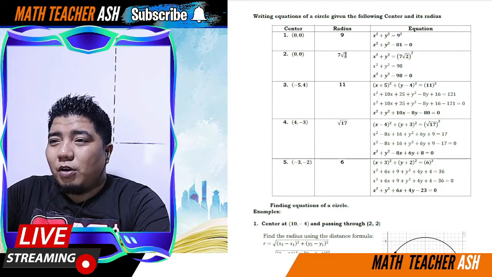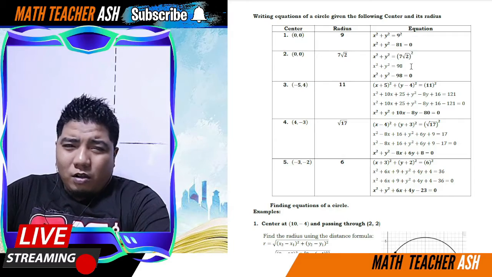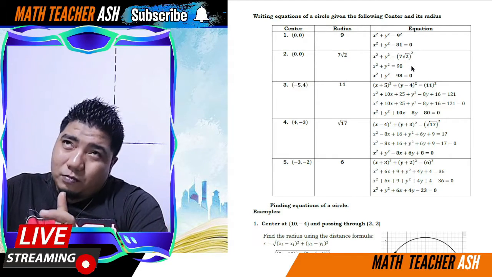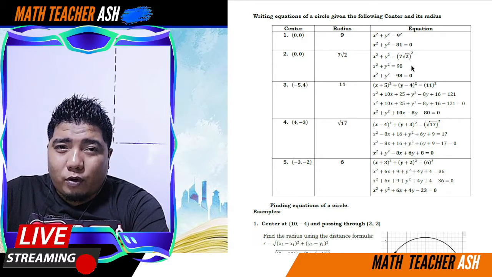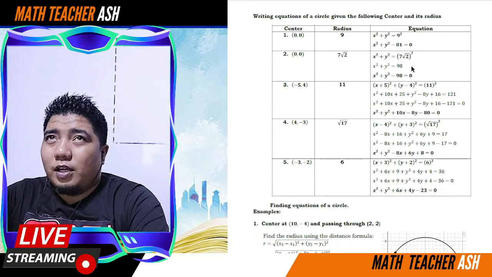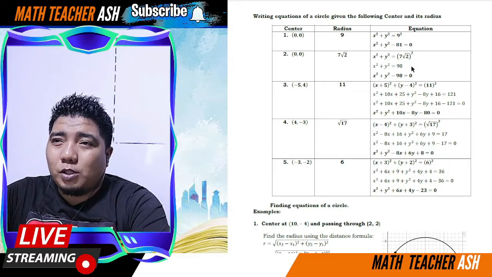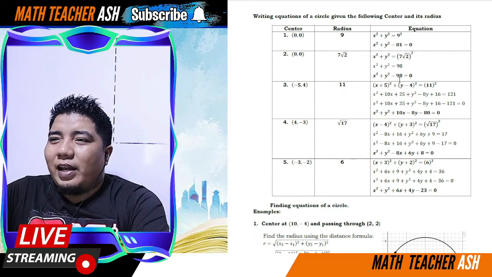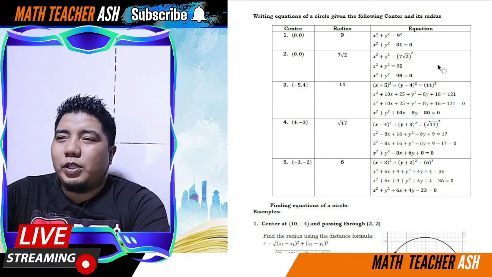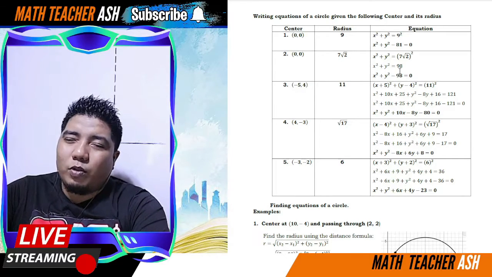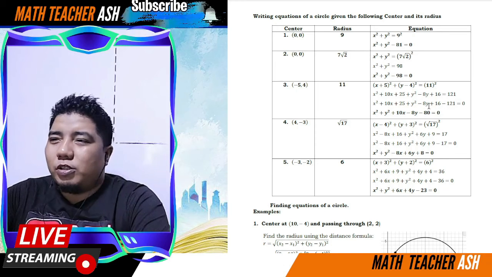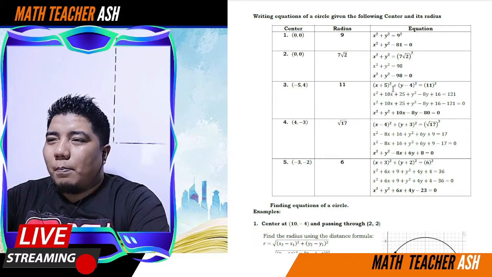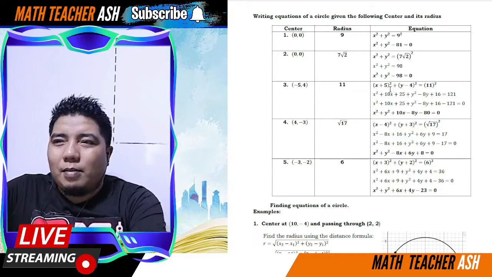We have here 0, 0, and then 7 square root of 2. You just get the square of 7 square root of 2, and that is 49 square root of 4. Okay? So, 49 square root of 4, that is 49 times 2, and that is what? 98. Okay? 98. Ayan. Alright? And then, ganun pa rin, x squared plus y squared pa rin. Alright, and then, if you want to get the general form, you just transpose the 98 to the other side, and you have x squared plus y squared minus 98. Ganun lang kadali, my dear math learners.